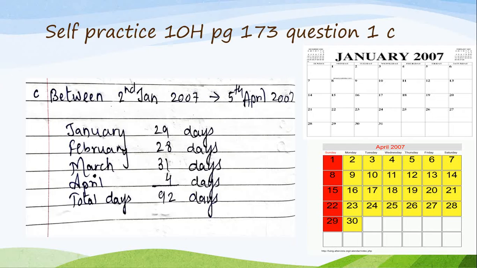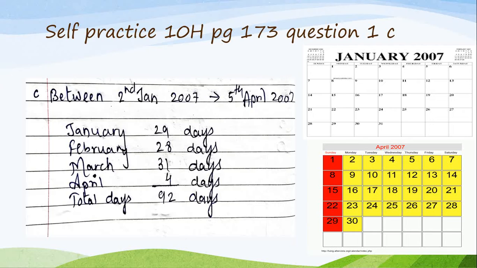Okay, children, just see the small calendars are given. So January 29 days. February, again they have given the date, children. 2007. It's not a leap year. If 2007 is not a leap year, that means February will have 28 days. March will have 21 days. And April only 4 days, because 5th April we don't have to consider.